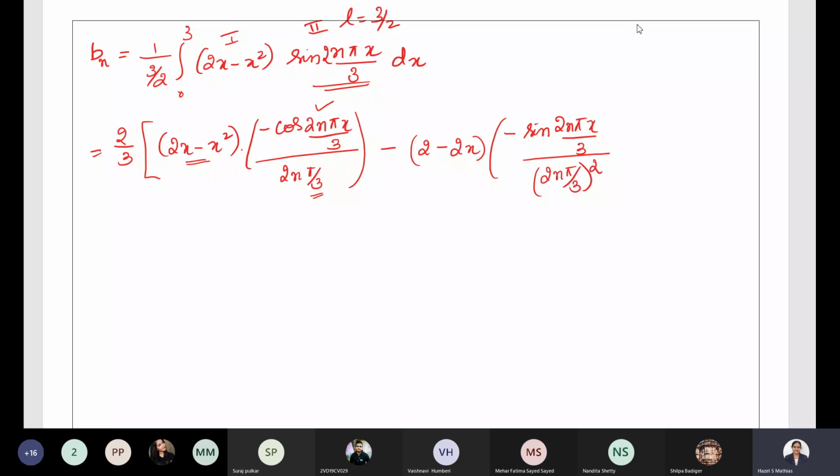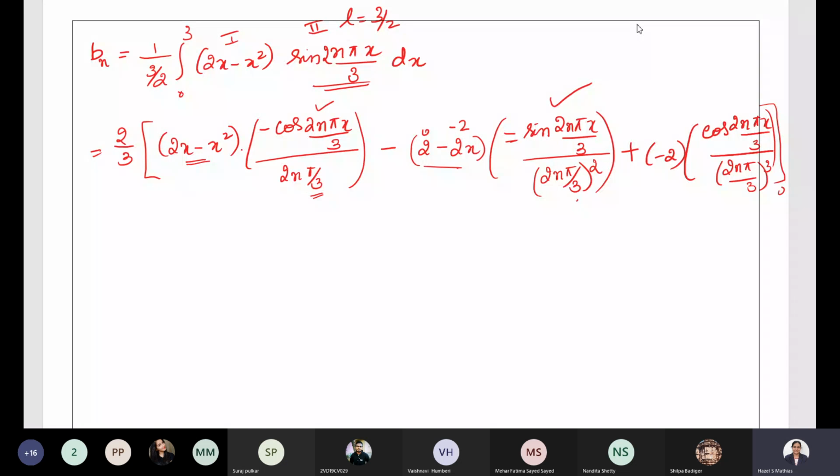The third term, with a plus sign: differentiate, 2 gives 0, differentiate minus 2x, it is minus 2. So we get minus 2, integrate this once again. Integration of sine is minus cos, and this minus will become plus cos 2n pi x by 3 whole divided by 2n pi by 3 with this term. It will be 2n pi by 3 whole cube, and the limits vary from 0 to 3. Done?